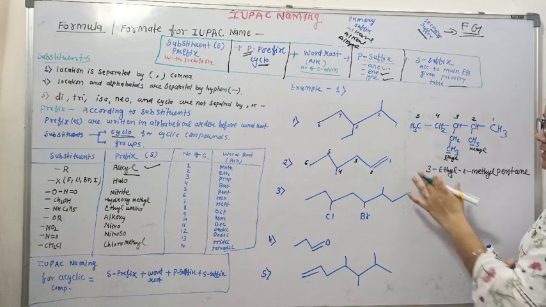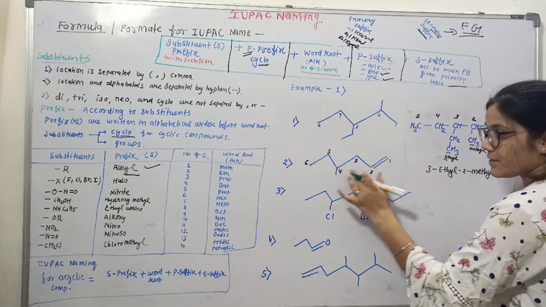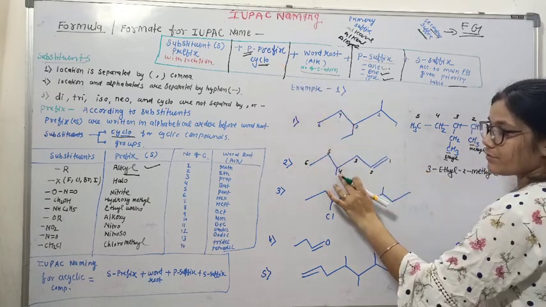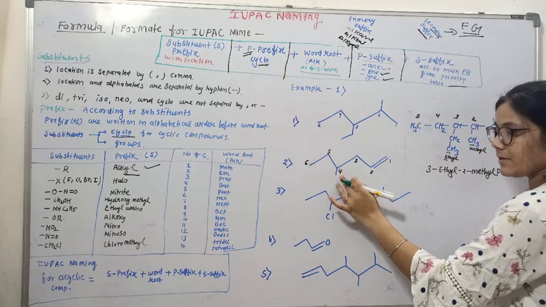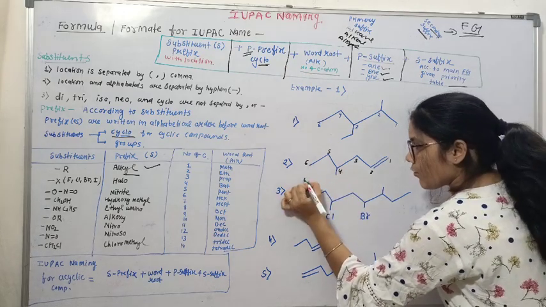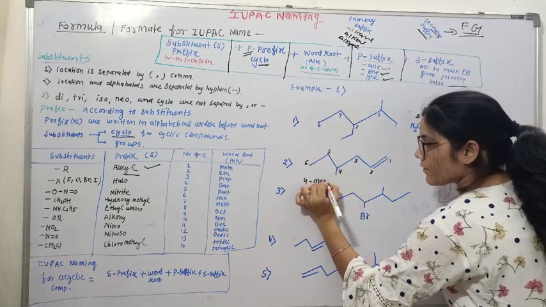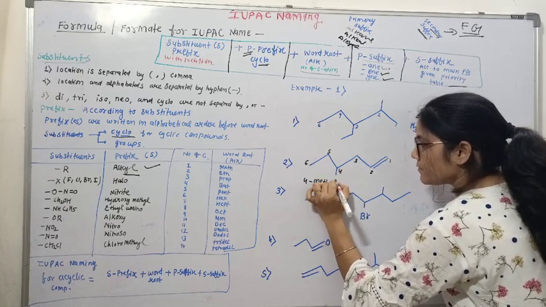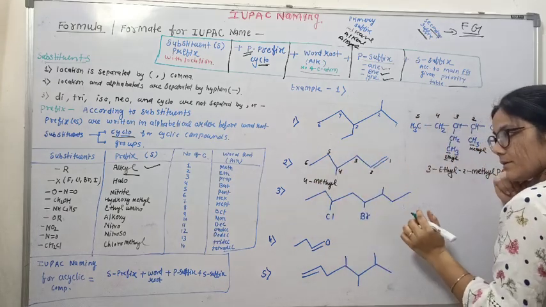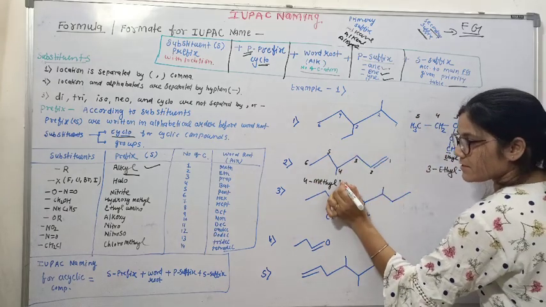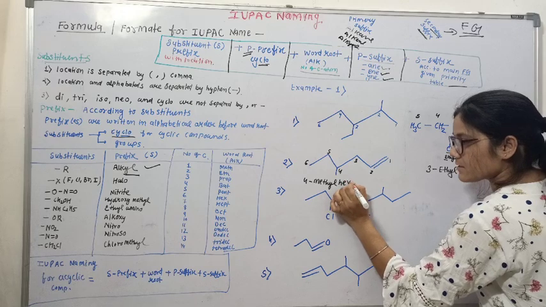Now the substituent is on which carbon? 4th carbon. So we'll write position 4. There's only one carbon. 4 methyl, and how many carbons are in parent chain? 6. That is hex.